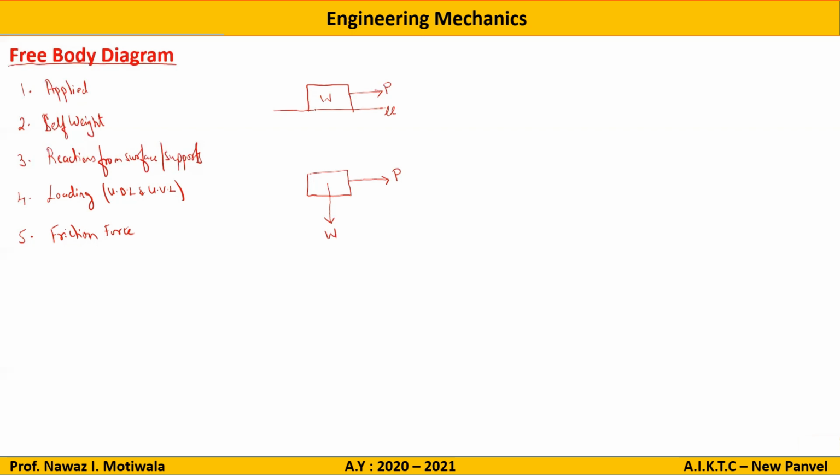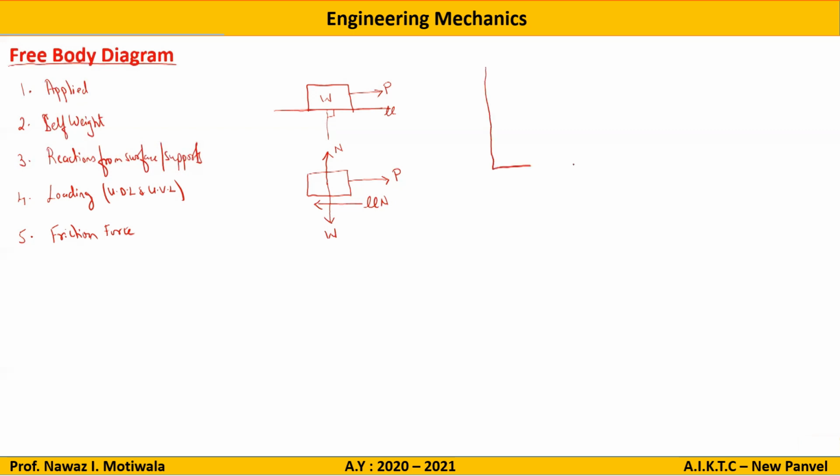Then reaction from surfaces. There is a surface on which it was kept, so this surface will exert a reaction, and we know that reactions will always be perpendicular to the surface and from surface to the body. So it will be like this. Let us say this is the normal reaction. Then we check for loading. There is no loading here. Then we check for friction force. As the applied force is towards the right, the friction force will be towards the left with a value of mu times N. So this completes the free body diagram of this particular body.